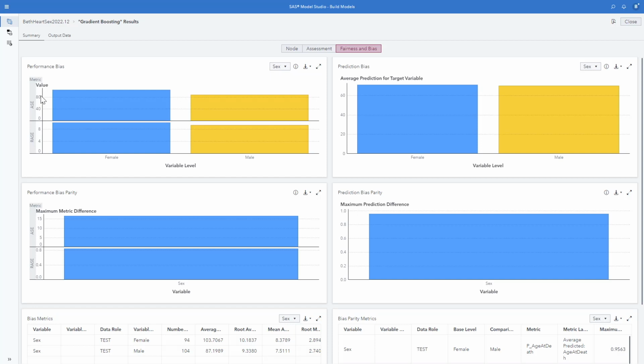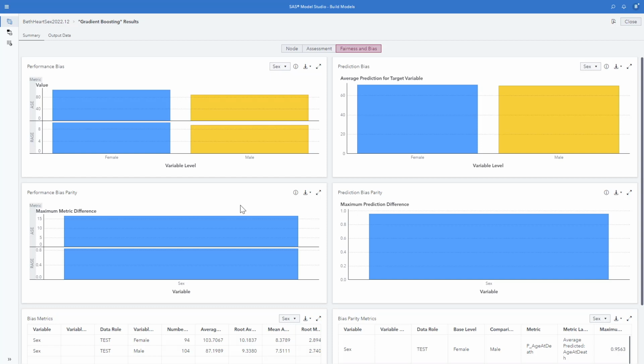And we see we have our performance bias, our prediction bias. So here we're comparing how did the model do, the chosen model, which is gradient boosting. We only had one model. Now here we look at the prediction bias. This is, did it predict higher or lower levels for the females or the males? And we see the average prediction for the target variable was 71 for females and 70 for males, so fairly close. Now here we're looking at the performance bias parity.